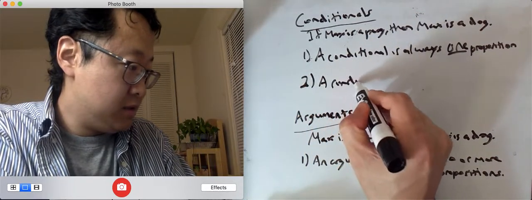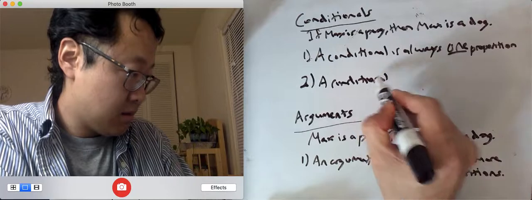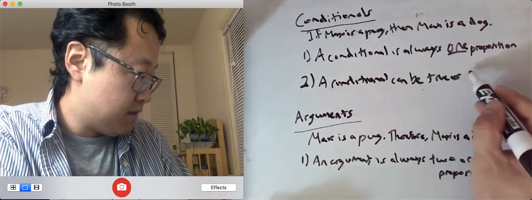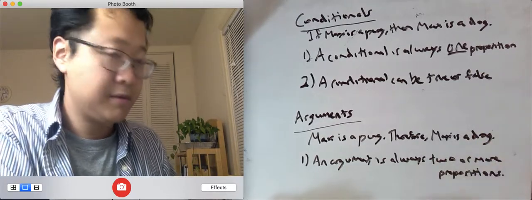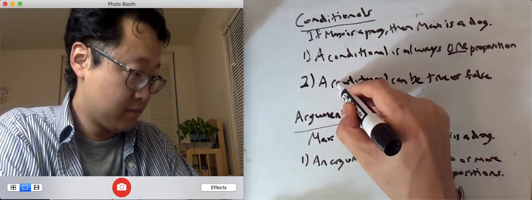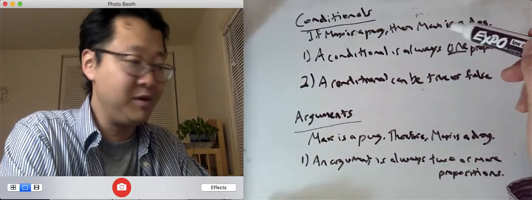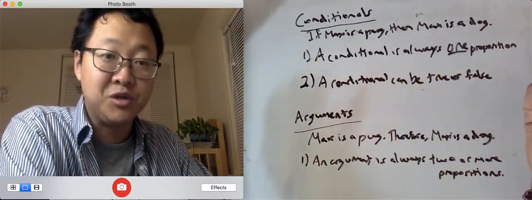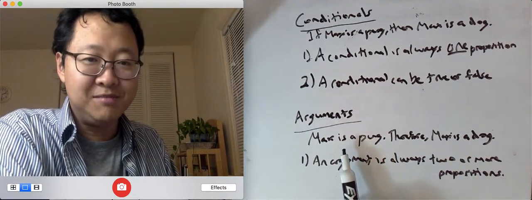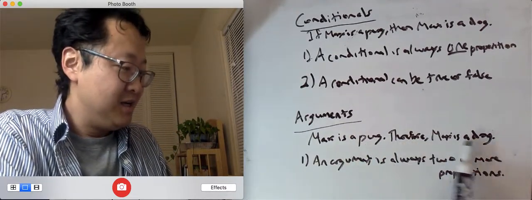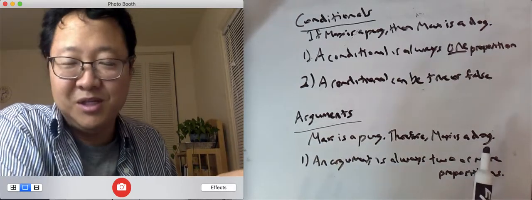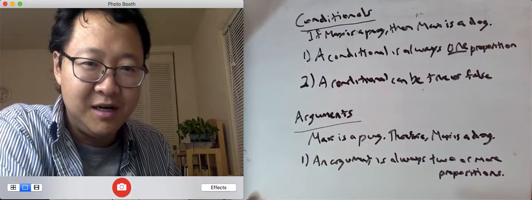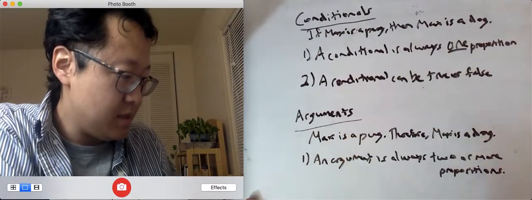a conditional can be true or false. Because it's one proposition, we can ask, is this true? Is it true that if Max is a pug, then Max is a dog? Yeah, that's true. Okay, but in this case, Max is a pug, therefore Max is a dog. This whole thing combined, it can't be true. That's like what we were talking about, true arguments. It doesn't make sense. Okay.